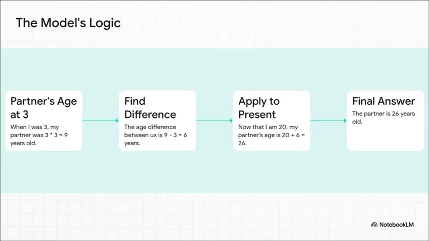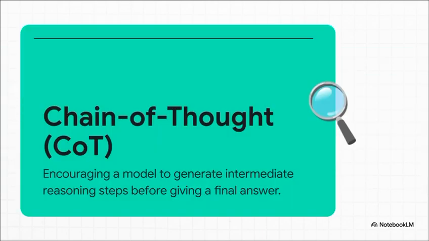And look at what happens. The model doesn't just spit out the answer. It shows its work. It walks through the logic. First, it figures out the partner was 9. Then it correctly calculates the age difference is 6 years. Finally, it applies that constant difference to the current age of 20 and, boom, it arrives at the correct answer, 26. This incredible method has a name.